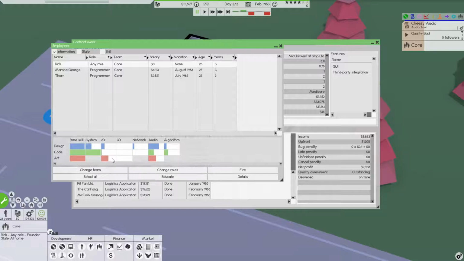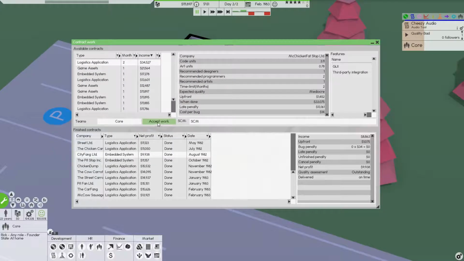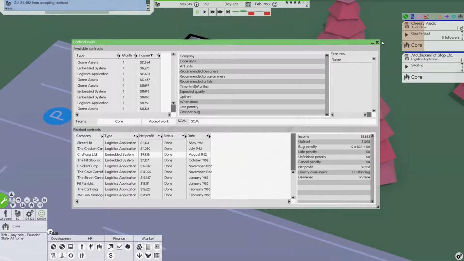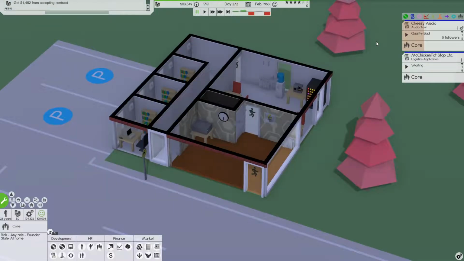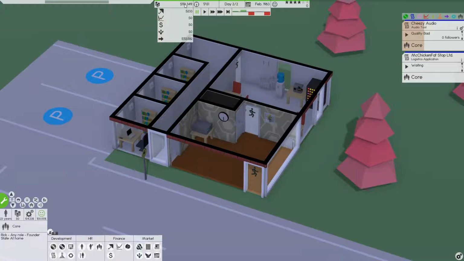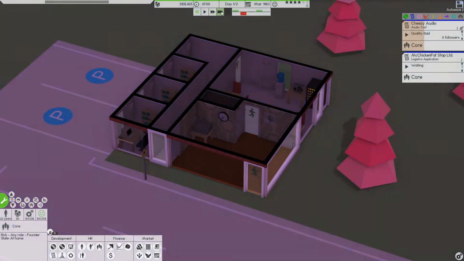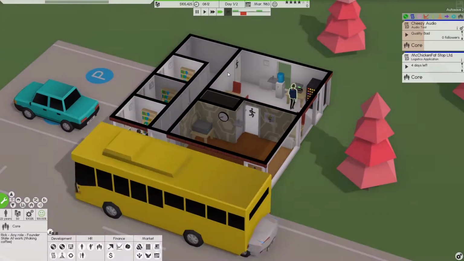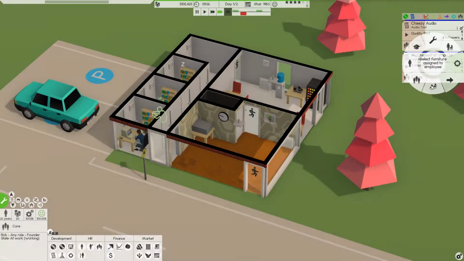He can work on anything, and overall his base skill is great. So should we give it, you know what? Let's do it. I say let's do it. Okay, so we're going to design that. Yep, let's grab that one. I'm not going to grab 2 for this one just because this one is a little bit longer. We'll see how everything goes with that, see what the art skill is, and maybe we'll hire another art person. We can bring them in. We're doing really good on cash, so let's get this moving. So, and let's throw 10 on that.